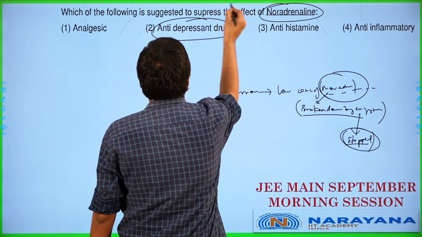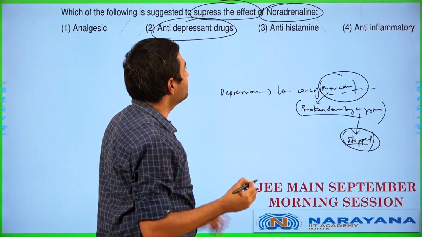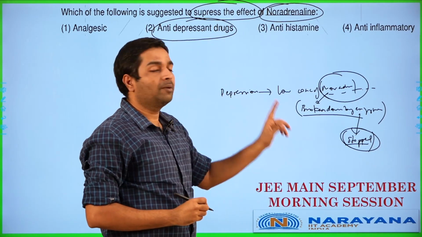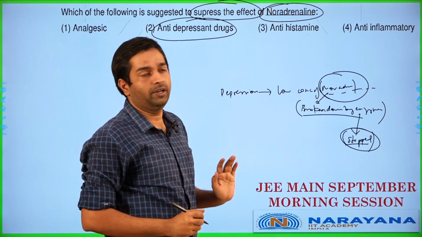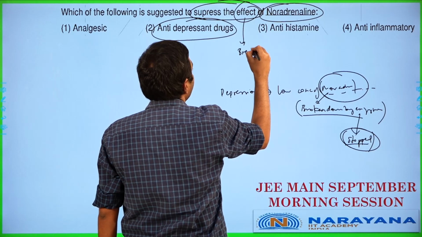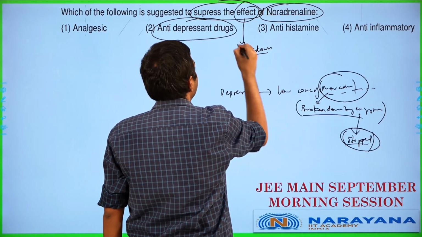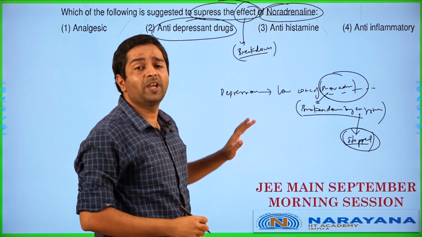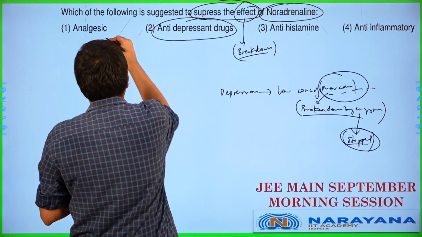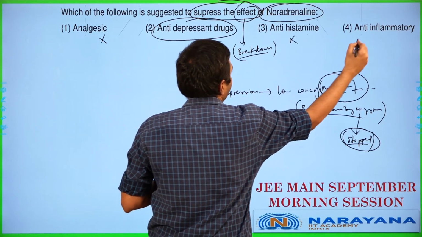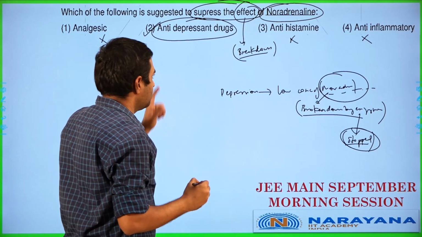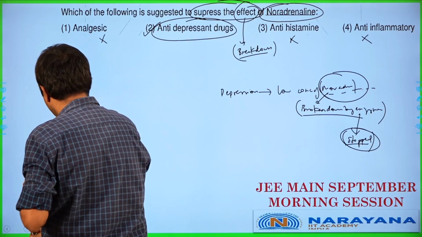So the question over here is not framed properly in this case. It is probably not supposed to be to suppress the effect of noradrenaline. It is supposed to be to suppress the breakdown of noradrenaline, is what I feel. So there's a tiny error. You are supposed to be having it as which suppresses the breakdown of noradrenaline here. Answer is antidepressant drugs. Analgesic has nothing to do with it. Antihistamine nothing to do with it. Anti-inflammatory nothing to do with it. So the answer here has to be antidepressant in this particular case. Let's get to the next one.